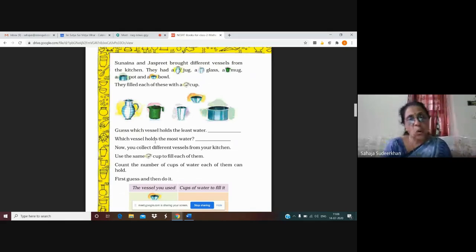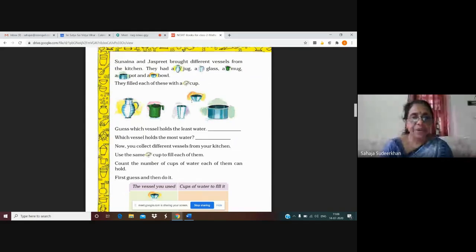Which vessel holds the most water? Means it can hold the most water. Capacity is greater. Which one? See the size of these vessels. Jug, mug, glass, bowl, and pot. Yes, we can see here the pot. So this is the vessel that holds the most water. This one is the vessel that holds the least water.